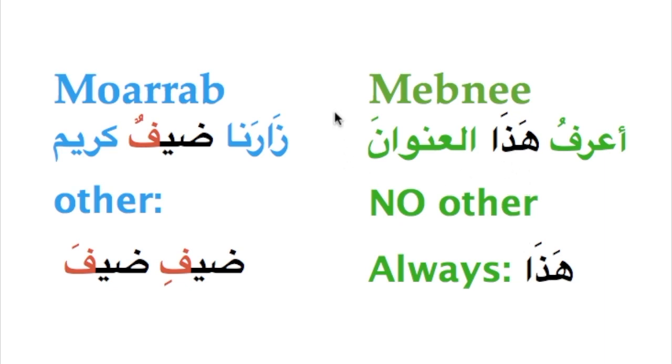And the opposite of what we mean by Mabni is when we say Mu'rab. When we say Mu'rab, that means there are three forms that the word can come in, and the ending of the word can change in those three forms. Like it could be ضيف, it could be ضيفي, it could be ضيفة, as we saw in lesson 20. So when we say Mu'rab, that means the ending can change. That means i'rab has happened to it. And when we say Mabni, that means i'rab does not happen to it. Bina happens to it, and its ending does not change. It's always in this form.